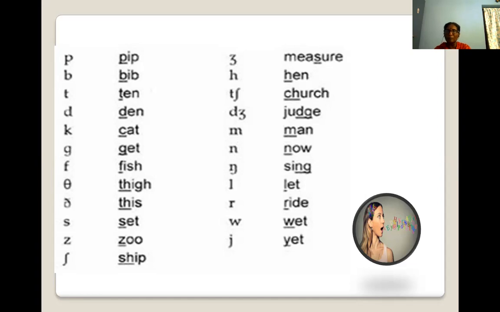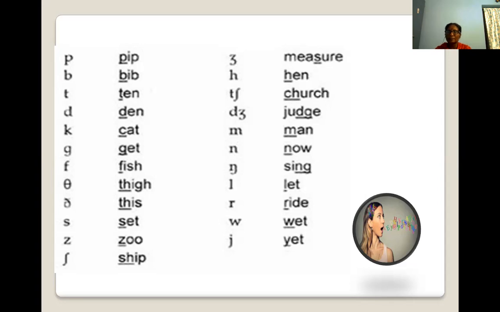Write down the Telugu alphabet beside that. Hen, ha. Ha means hen, Telugu sound. Search, cha sound. Judge, ja sound. Man, m sound, ma sound.